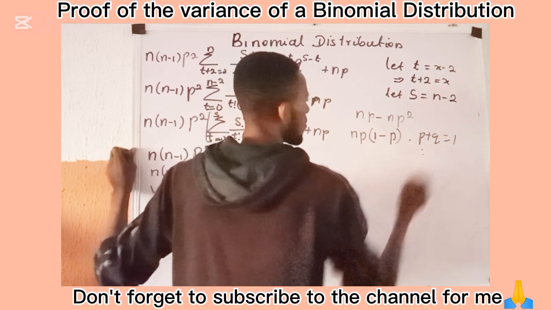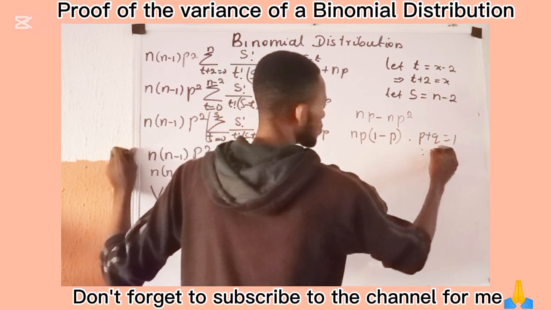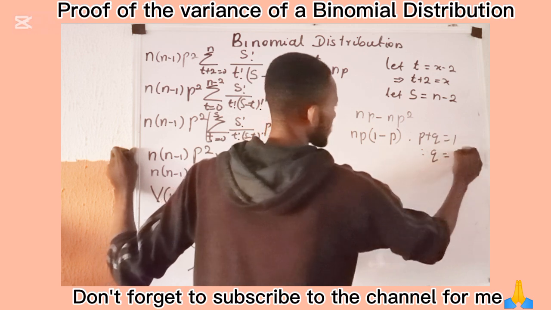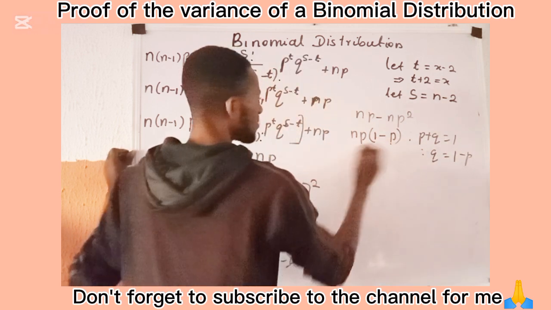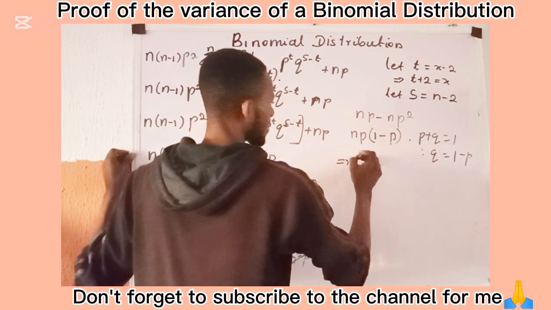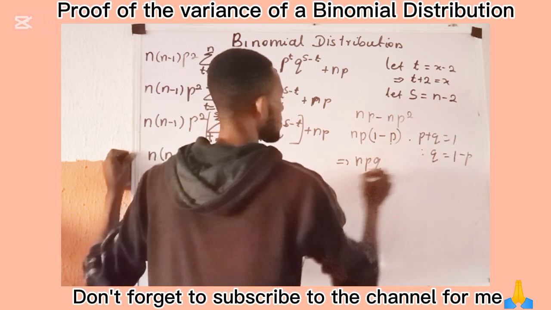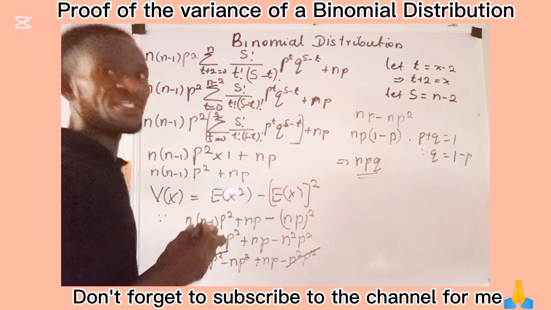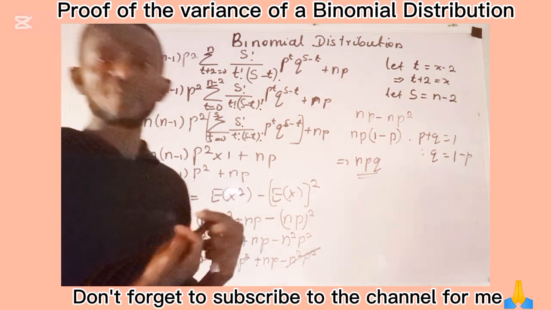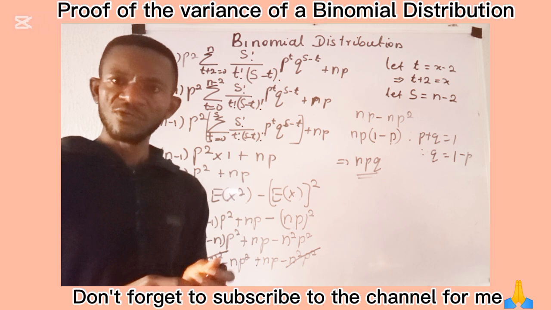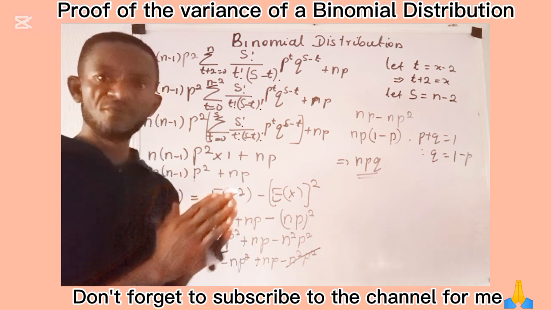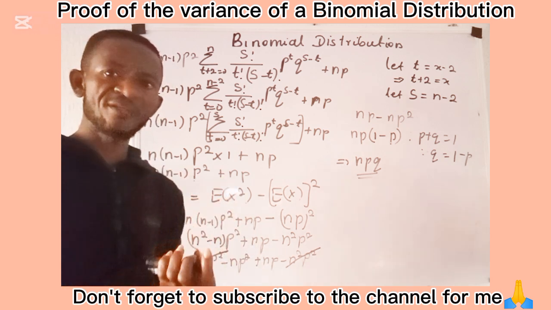So this 1 minus p is the same thing as q. So this implies that what I have here is npq. And npq, of course, is the variance of a random variable that follows a binomial distribution. So we have conclusively proven the variance of a binomial distribution.